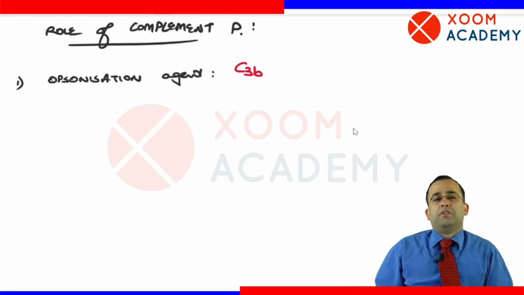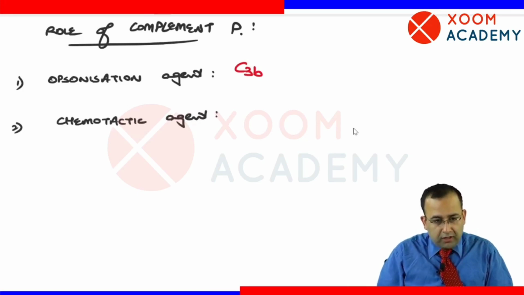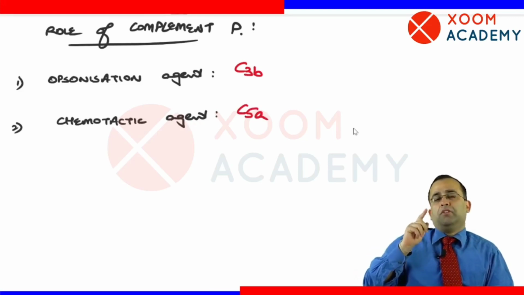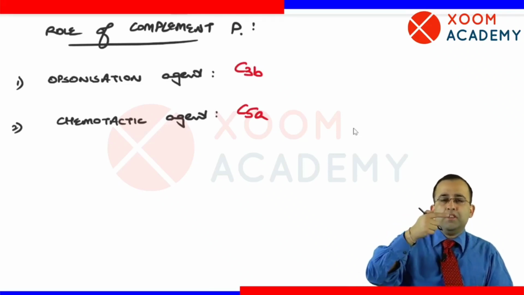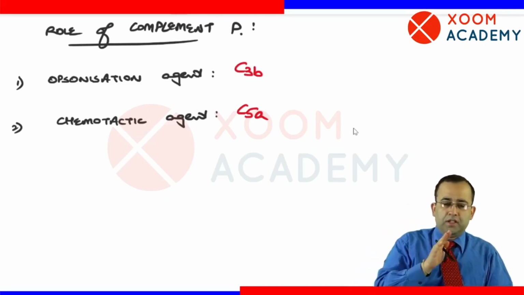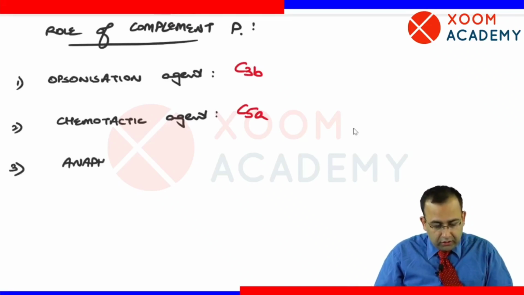Which complement protein is the chemotactic agent? Which plays a role in chemotaxis? That is C5a. Opposite मत कर देना. Chemotactic agent C5a, opsonization agent C3b.